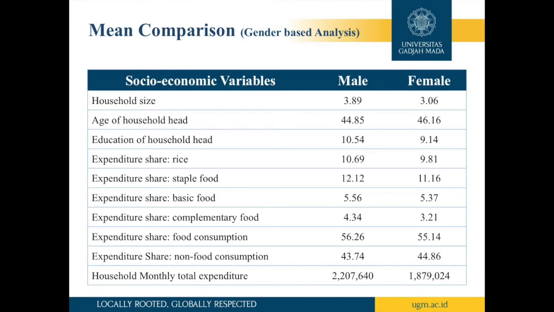In terms of age and education level, the female-headed households tend to be headed by a person who is older and has lower education compared to the male-headed households. The expenditure share for food is higher among the male-headed households, while the female-headed households have higher expenditure share on non-food items. This table also shows that the male-headed households have higher monthly expenditure level than the female-headed households.